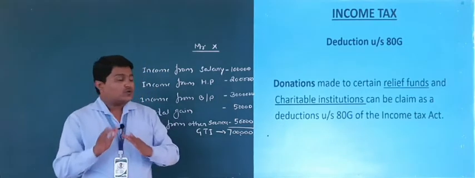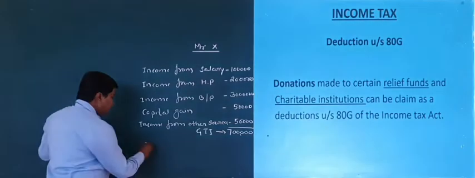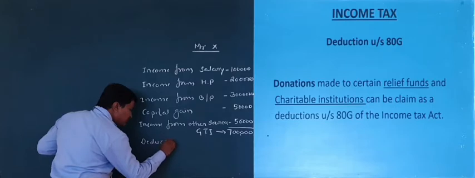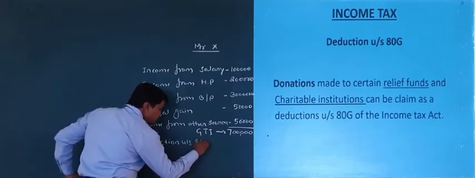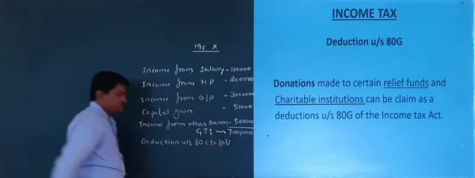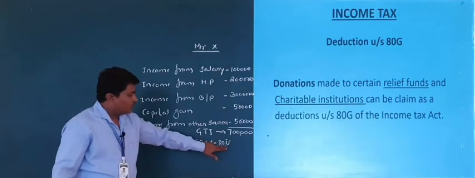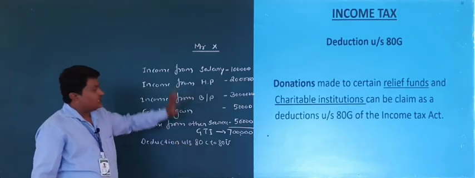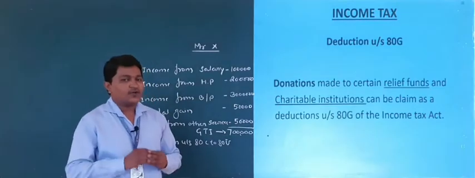From this gross total income he can deduct some amount under sections 80C to 80U. He is eligible to deduct a certain amount from this 7 lakh rupees.